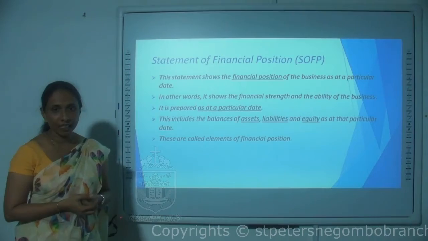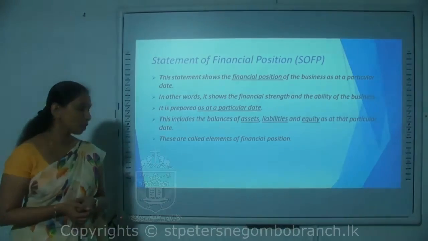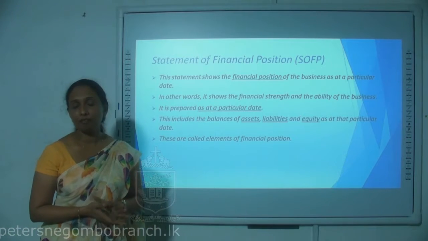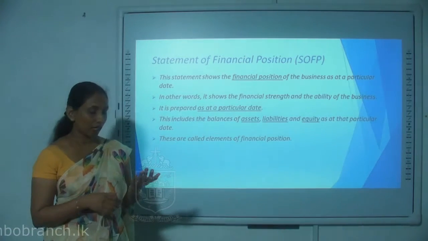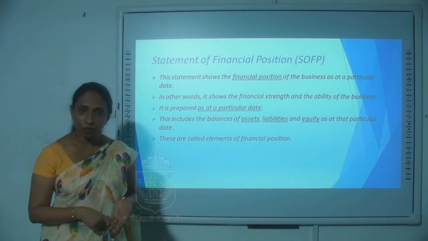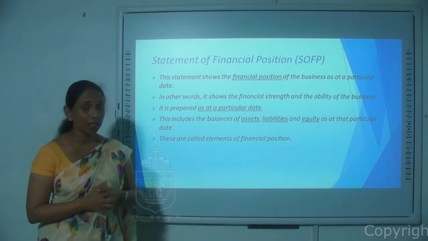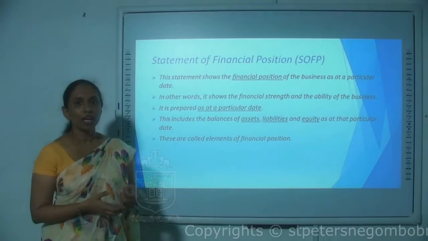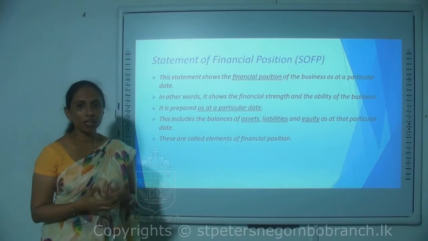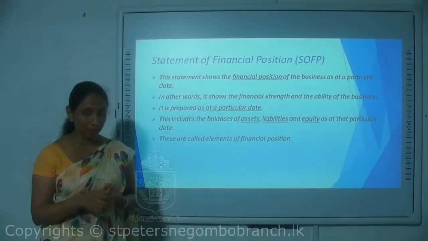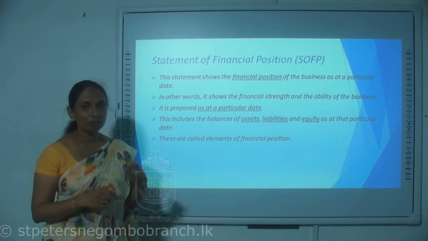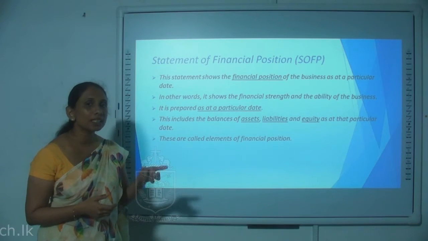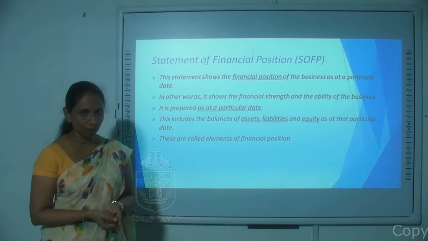Now in grade 10 you have learned the elements of accounting, and there we learned 5 main elements. They are called assets, liabilities, equity, income and expenses. Out of those 5, we have already considered income and expenses, and those 2 elements were included in the profit or loss statement.